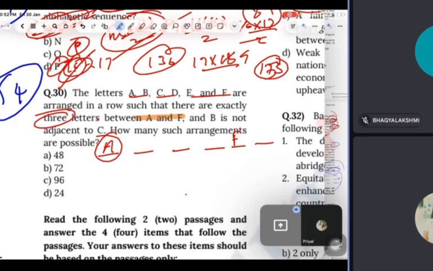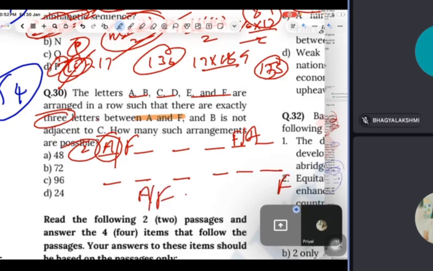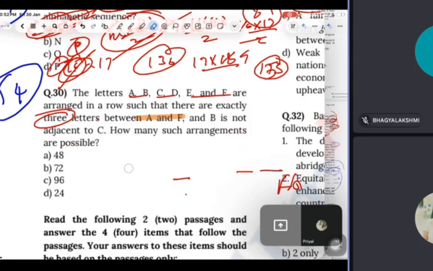In the same way, if I put F here, A will be here. So there are 2 ways. Now again, if I put A here, F will be here. In the same way, F here. So 4 ways are there to arrange A and F only.